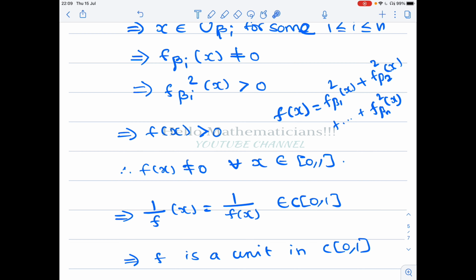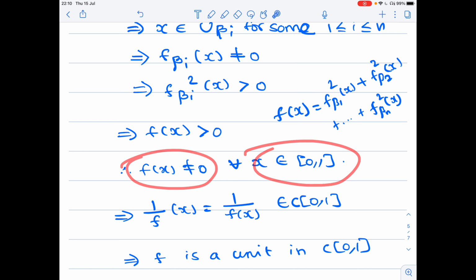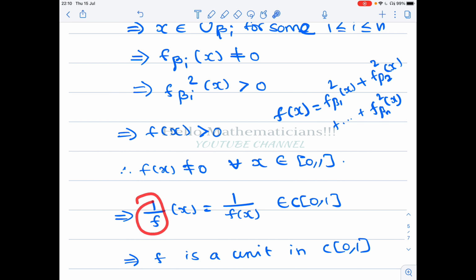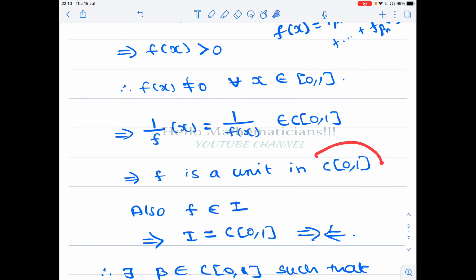Okay, so if f is a continuous function, then 1 by f is also a continuous function, provided that the function should not take the value 0 anywhere. So since f is not equal to 0 for all x belongs to closed interval [0, 1], we get 1 by f also belongs to C[0, 1]. Therefore f is a unit in the ring C[0, 1] because it has a multiplicative inverse.